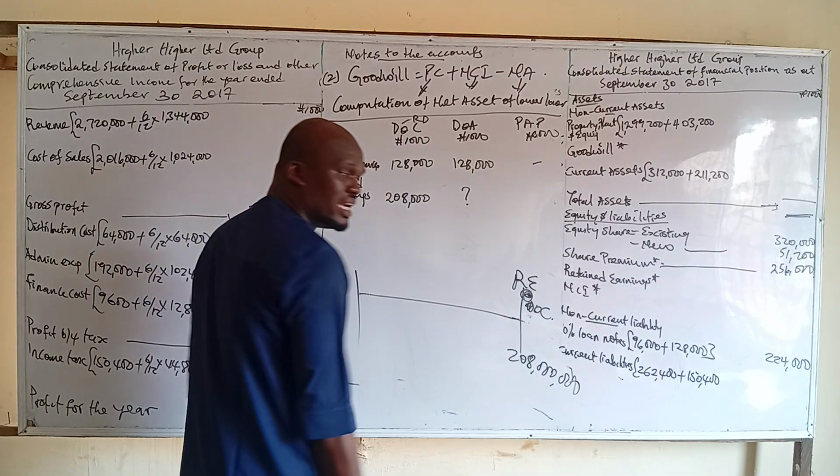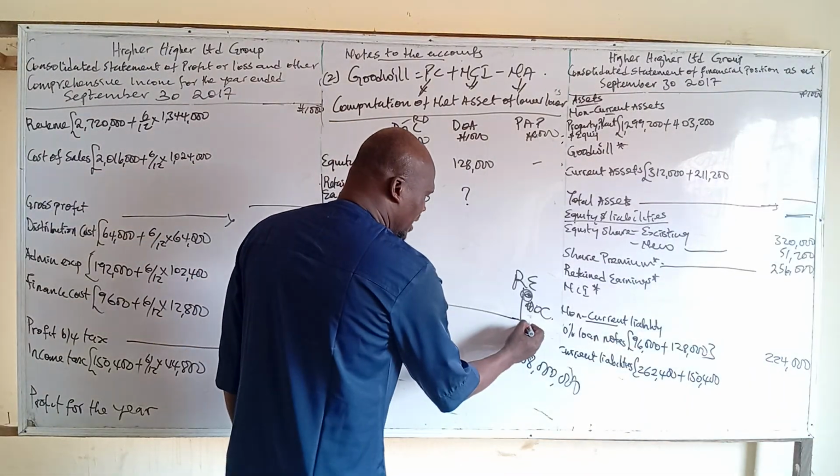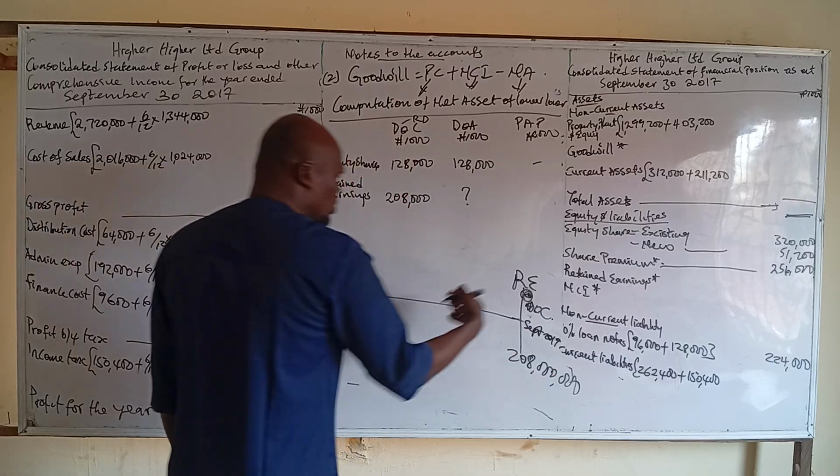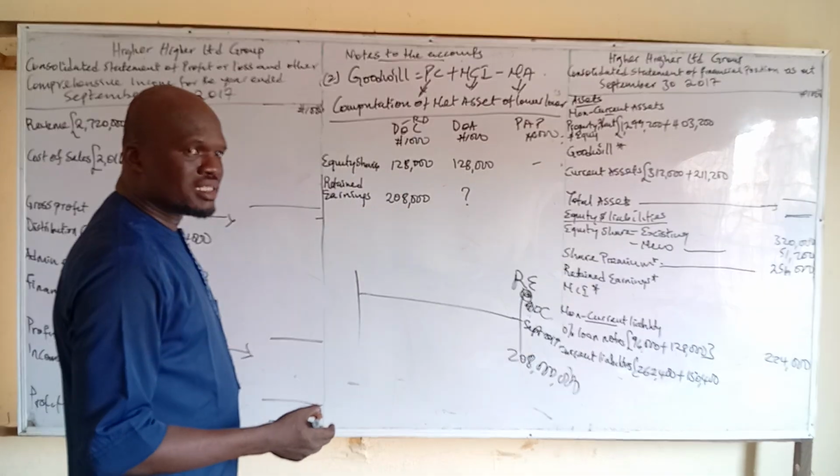Now, this is the end of the accounting year. At the end of the accounting year is what? September 2017. So if you count backward, the accounting year will start from when?